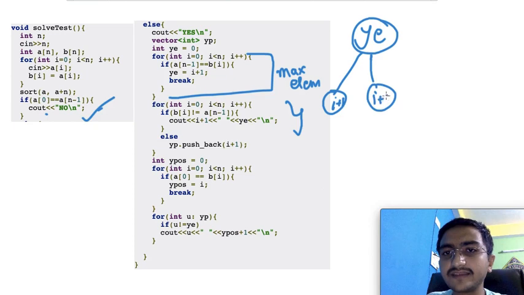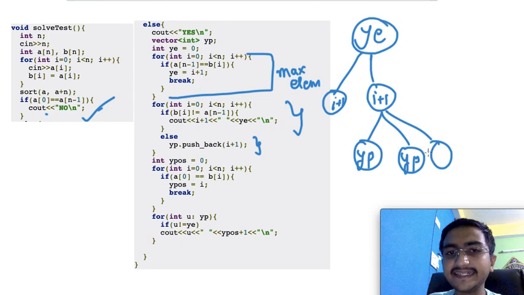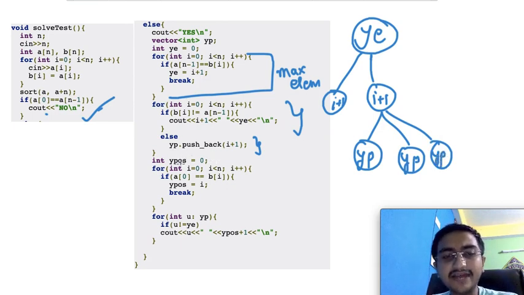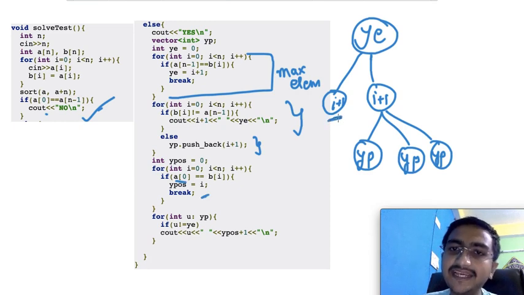Then I maintain another vector, which I put to any of the children here, so that all the yp elements go directly here. Then I check the one child which has the minimum value. A0 is nothing but the minimum value, and I break here. So basically this will give me any of the positions which has the minimum one.